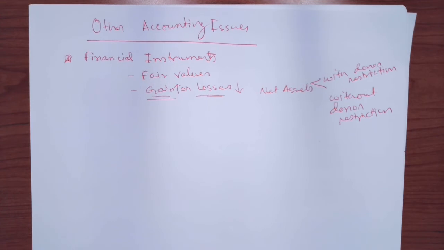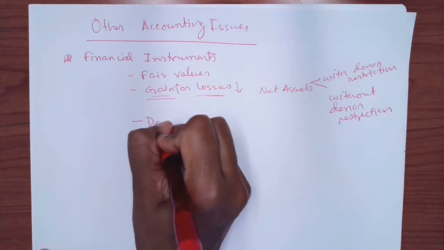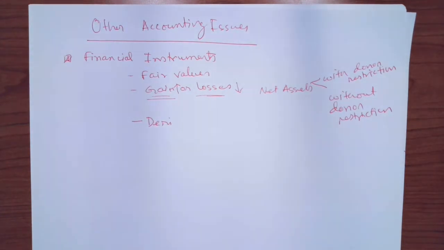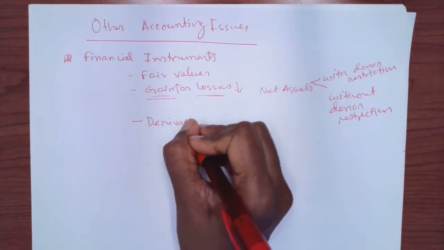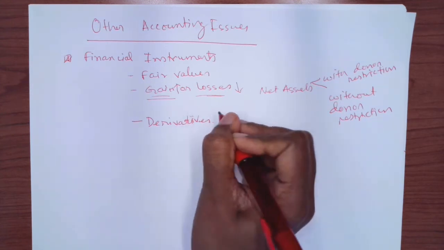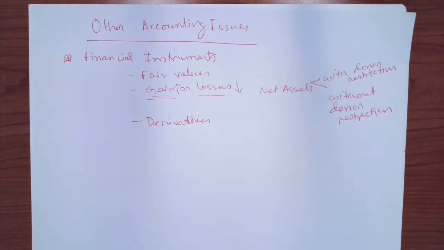Now, derivatives. They could also receive some options and derivatives. Remember, not-for-profits cannot use special hedge accounting, so they will record those. If there is any change in those derivatives, they will also record those, but they cannot use special hedge accounting. They will just look at the changes in the fair values and record it.